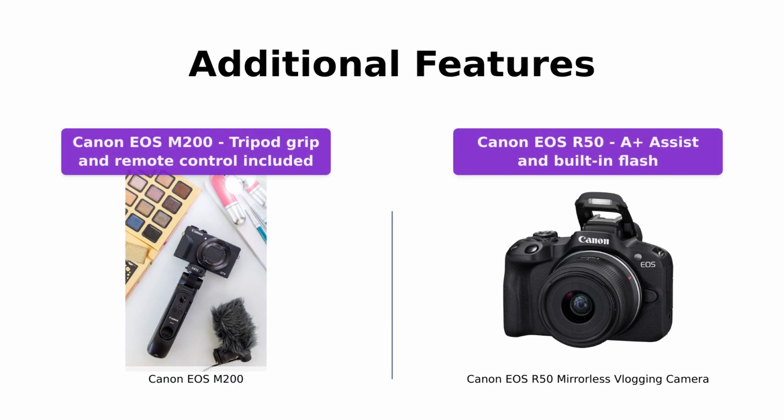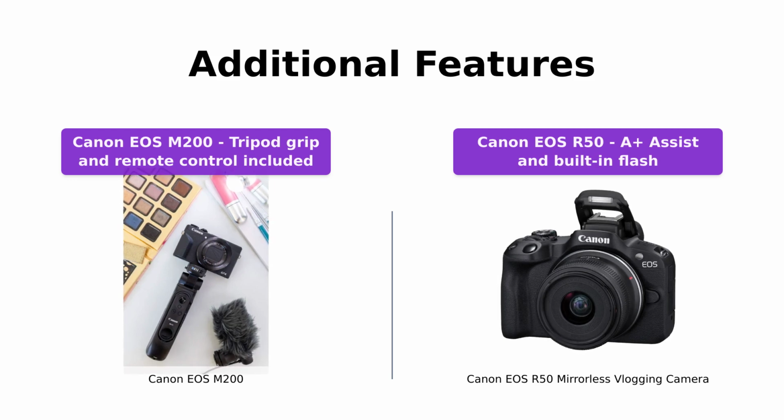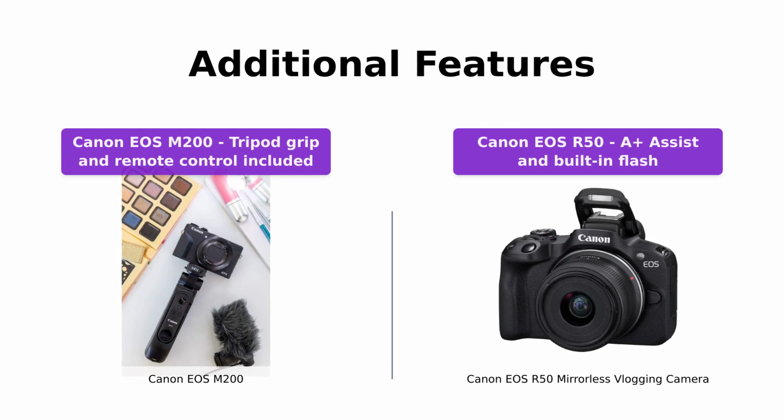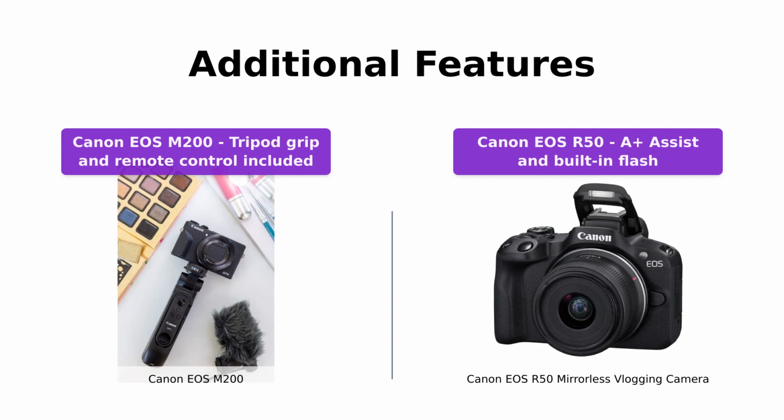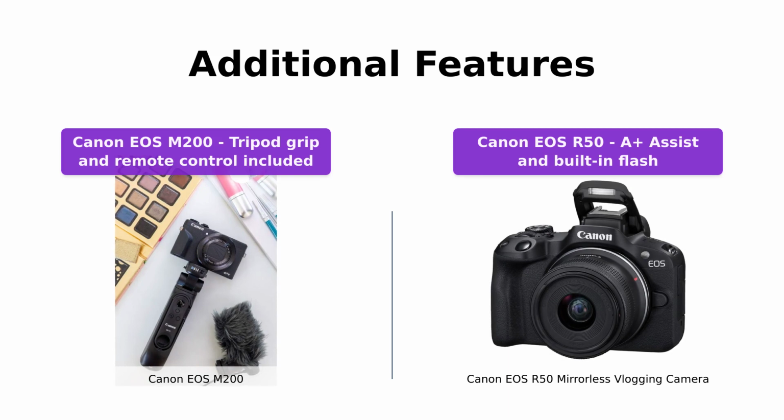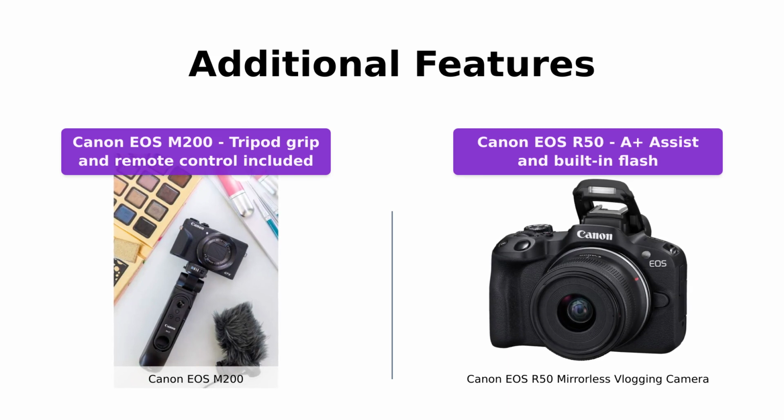Both cameras come with some additional features to enhance your shooting experience. The Canon EOS M200 includes a combination tripod grip and remote control, perfect for vloggers on the go. Additionally, it can be used as a high-quality webcam with the EOS Utility Webcam beta software. On the other hand, the Canon EOS R50 offers advanced A+ assist for greater expressive capability in auto mode, as well as a built-in flash for shooting in dark environments or with backlit scenes.